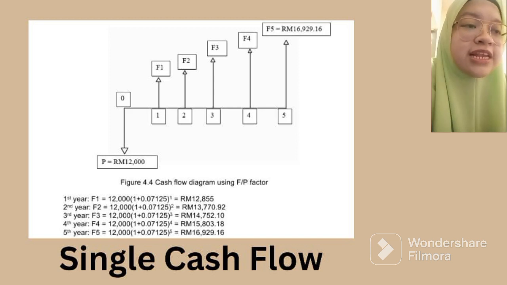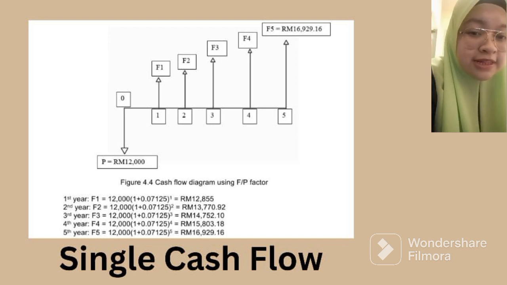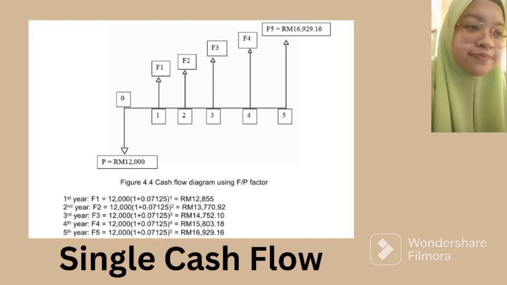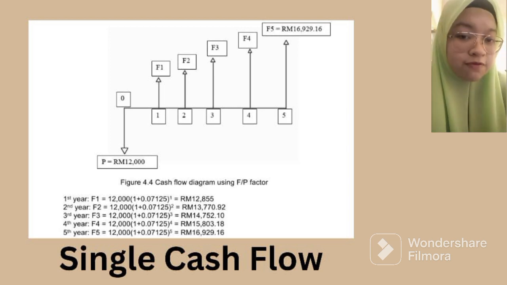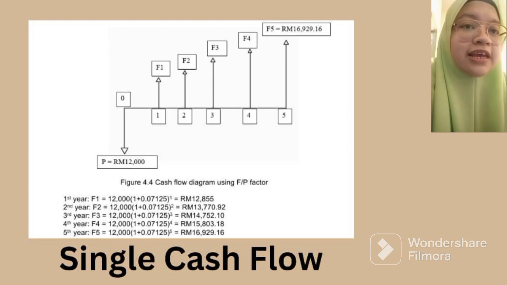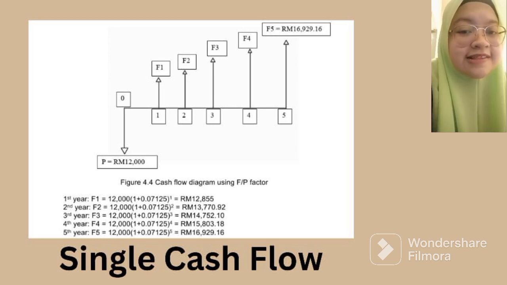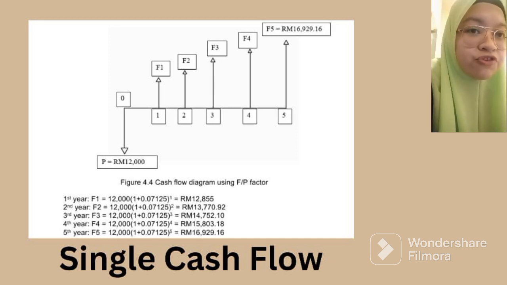The next part of this presentation will show us the cash flow for single cash flow, uniform, and arithmetic gradient series. So this one is a single cash flow. The single payment method can be denoted as F over P or P over F, which is the reverse factor, and it is the most fundamental factor used in engineering economic analysis. This factor shows the accumulated future amount after n periods from present worth P, with interest compounded each period.